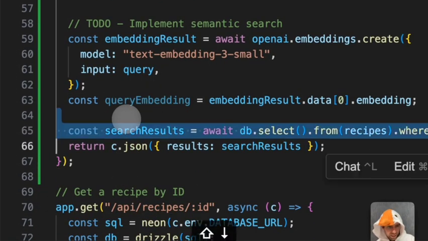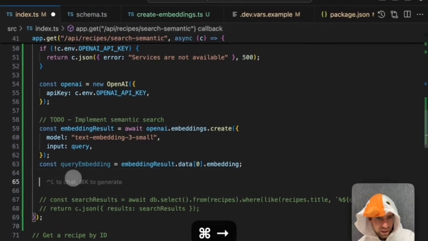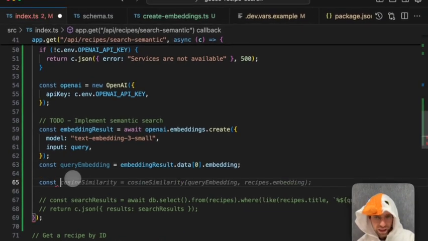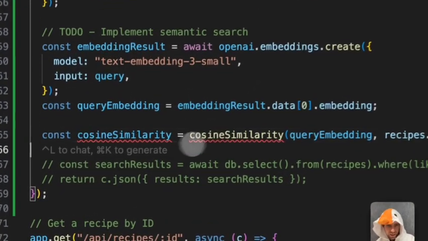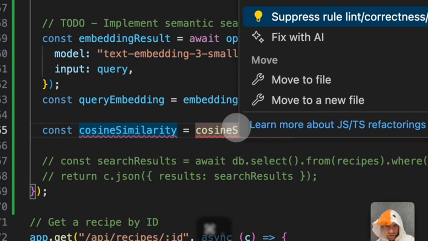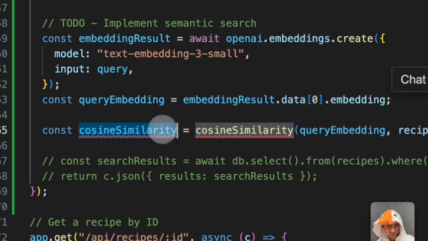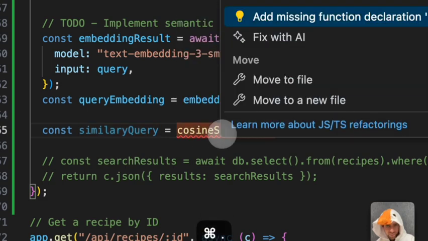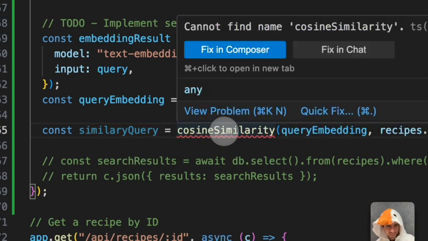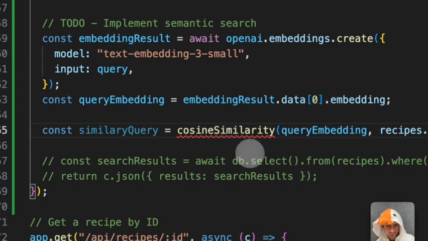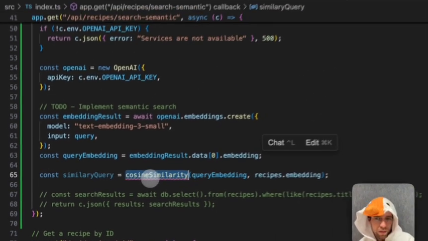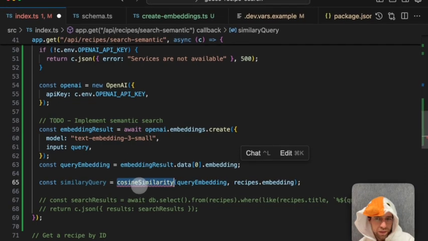Now what do we want to do? We want to get some search results going. How do we get search results? So we need a special query that uses cosine similarity. How do we use cosine similarity? Oh, goodness. Okay, similarity query. Does that not exist somewhere? Cosine similarity is like some math that shows us how similar different vectors are to each other in the database.